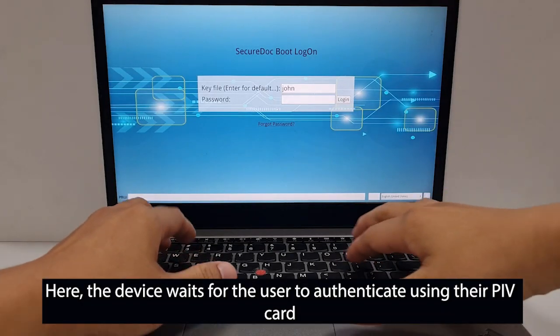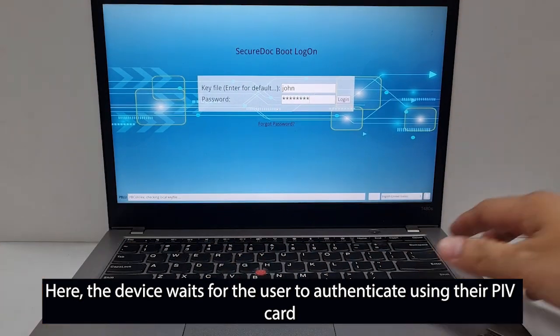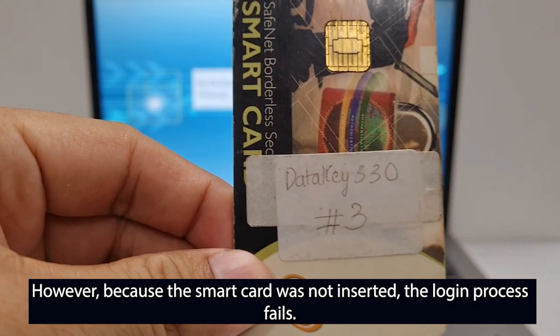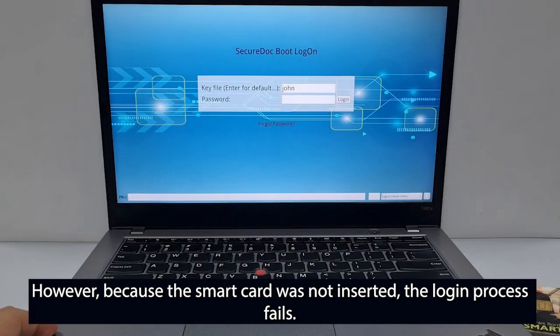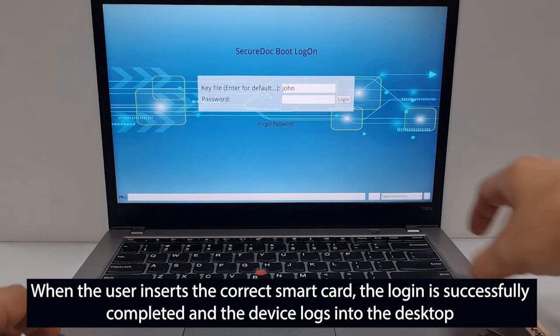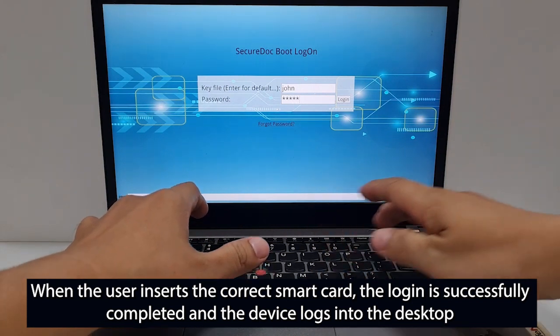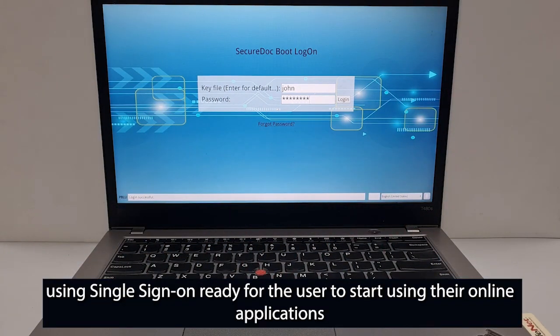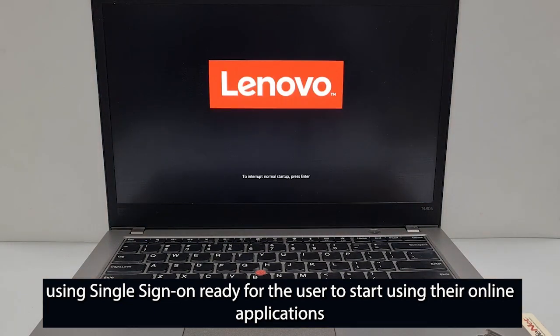Here, the device waits for the user to authenticate using their PIV card. However, because the smart card was not inserted, the login process fails. When the user inserts the correct smart card, the login is successfully completed and the device logs into the desktop using single sign-on, ready for the user to start using their online applications.